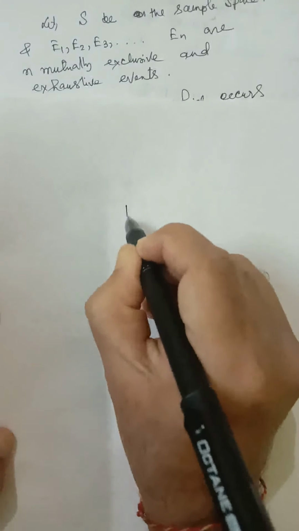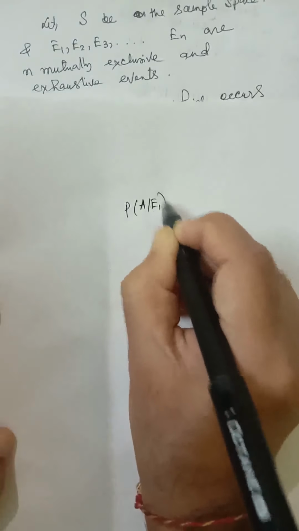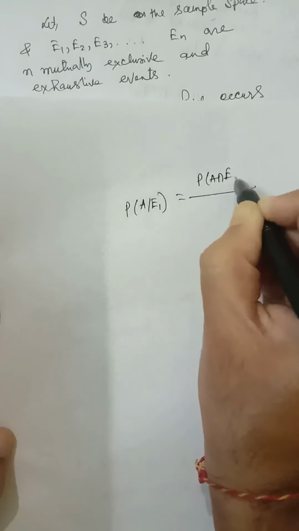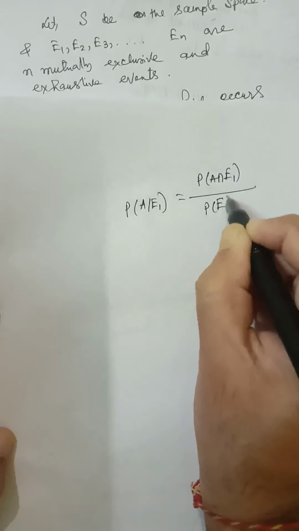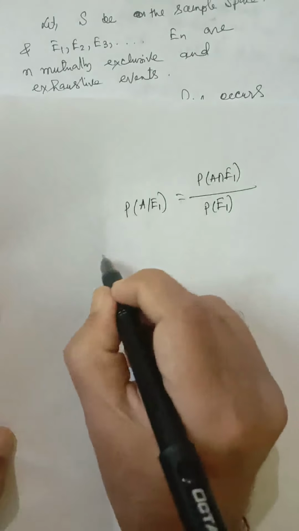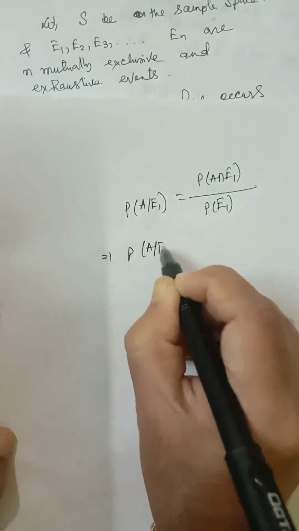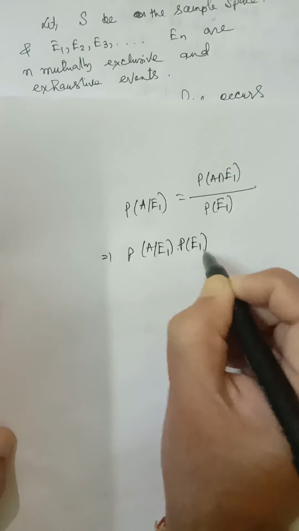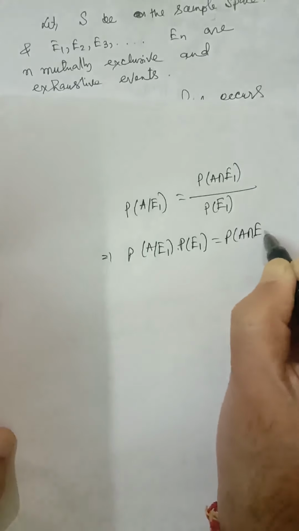Now we also have this particular formula: P(A/E1) is equal to P(A intersection E1) divided by P(E1). By cross multiplying, we get P(A/E1) into P(E1) equal to P(A intersection E1).